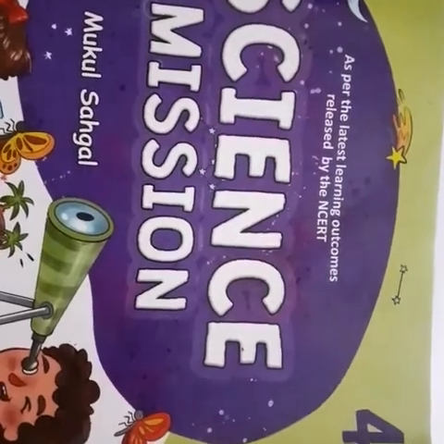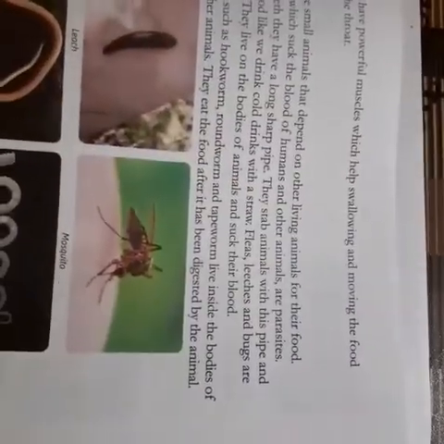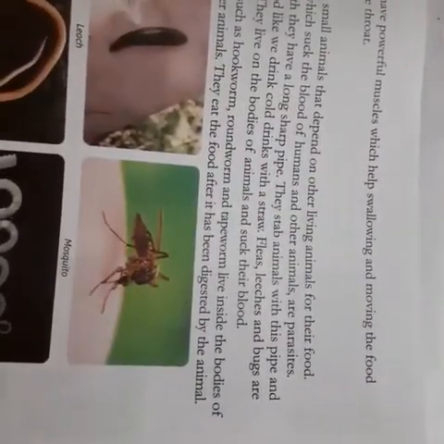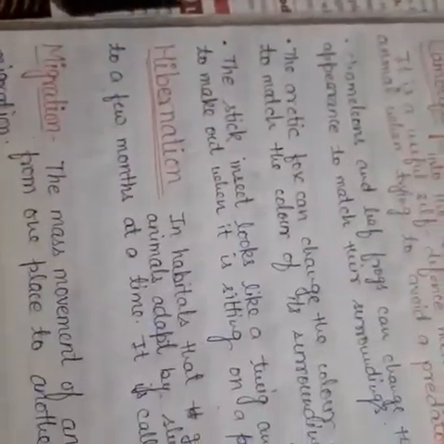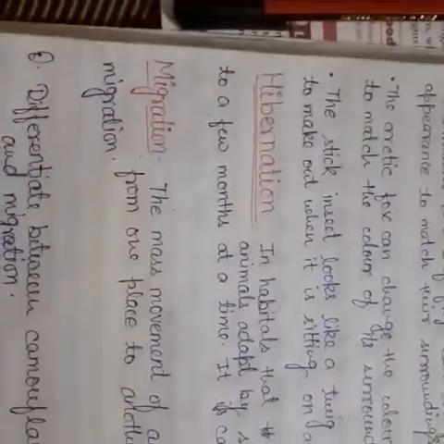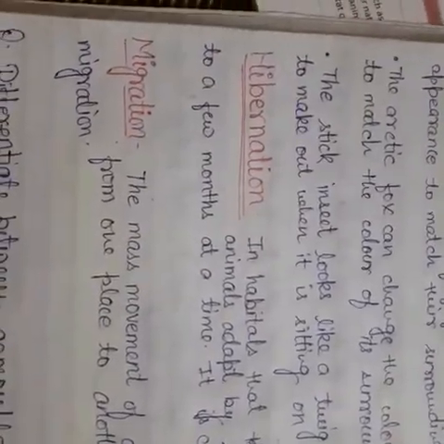Last time we discussed some special adaptations and some adaptations animals use for protecting themselves. Examples are horns, scales, shells and spines. Today we will learn different types of special adaptation: camouflage, hibernation and migration. First, let's start with camouflage.